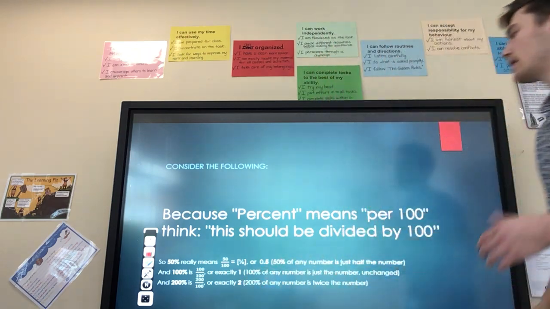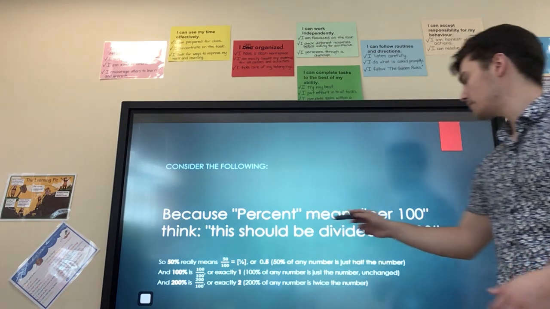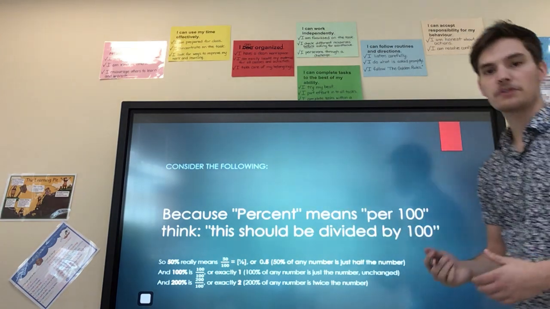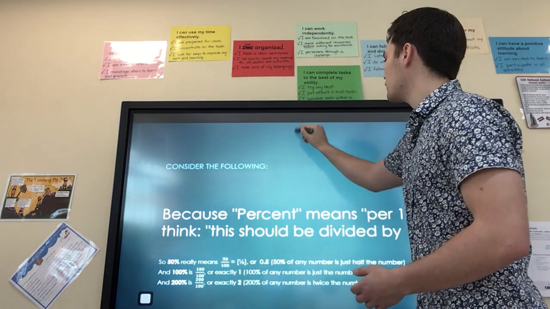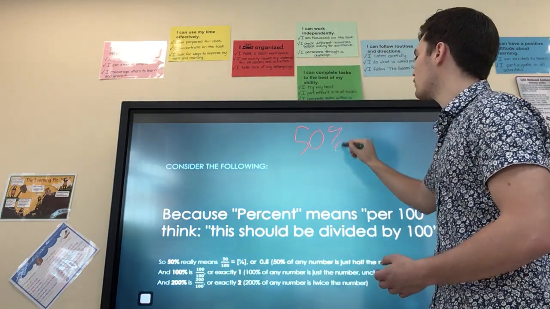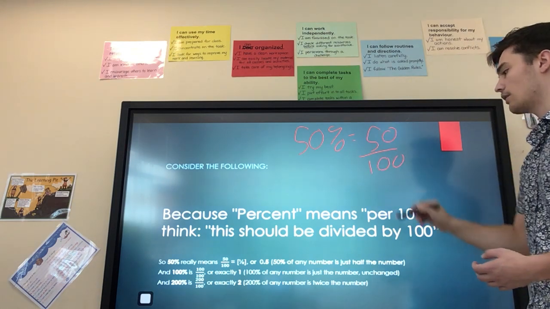Alright, because percent means per 100, think this should be divided by 100. So then 50%, you can't really see this, but I'll rewrite it, 50% really means 50 over 100.